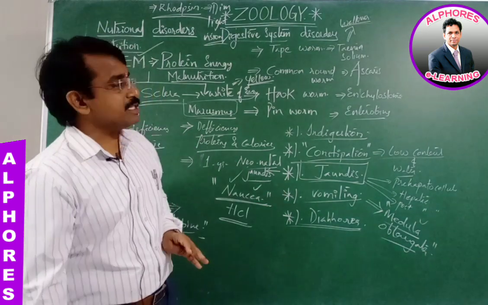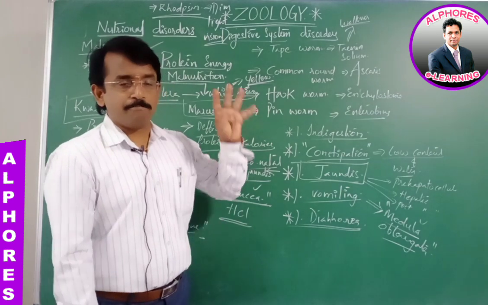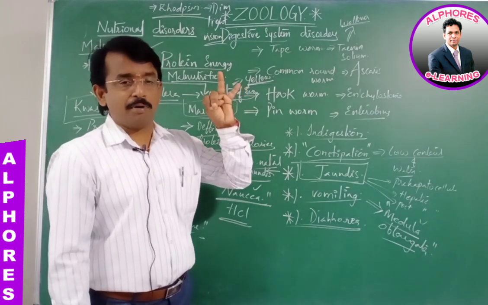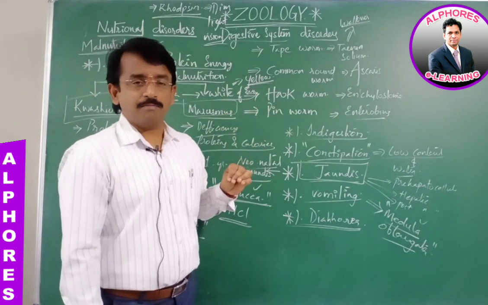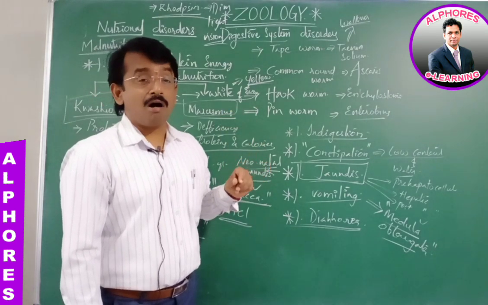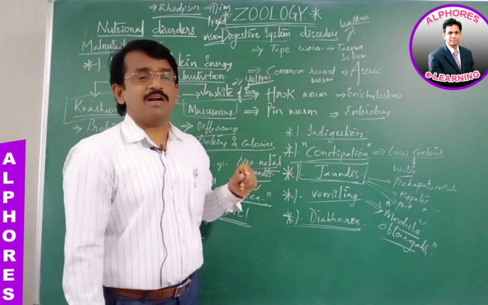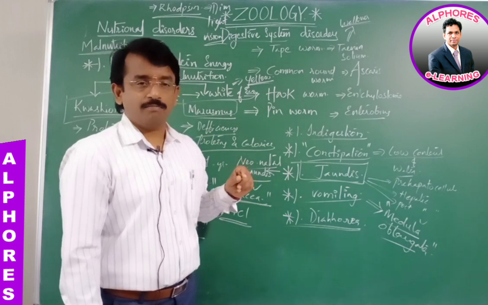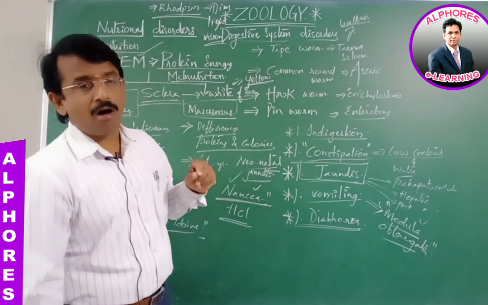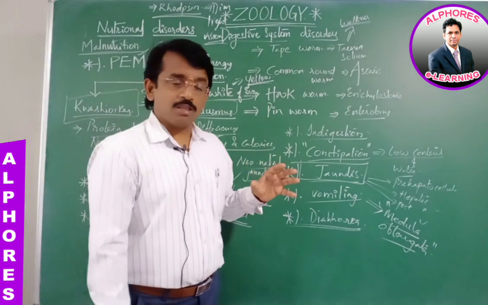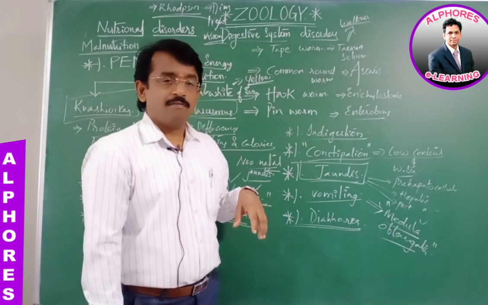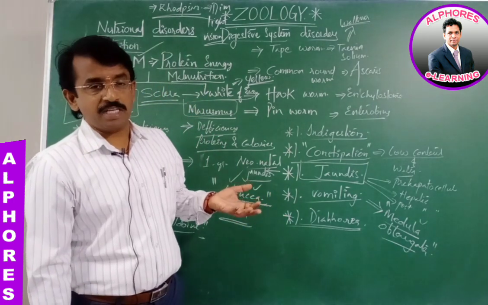The papillae are fungiform, filiform, foliate and circumvallate. The fungiform are present on the anterior margins of the tongue, whereas filiform are present on the upper surface of the tongue and circumvallates at the base of the tongue.